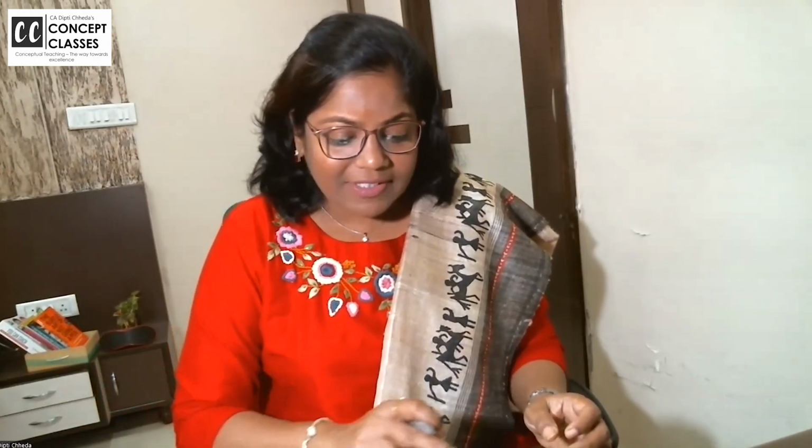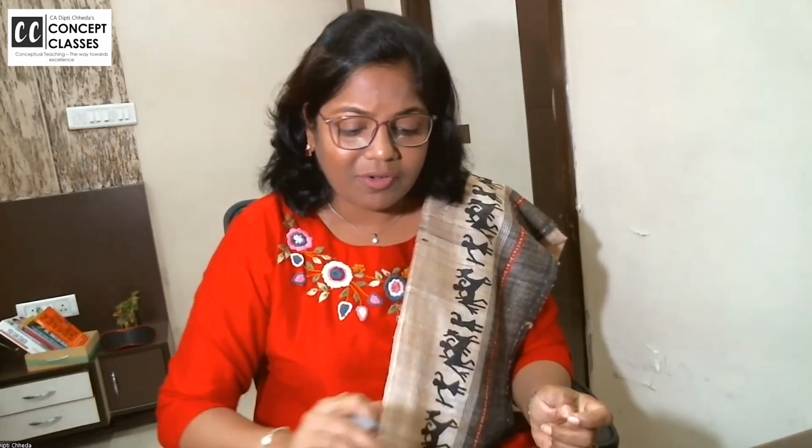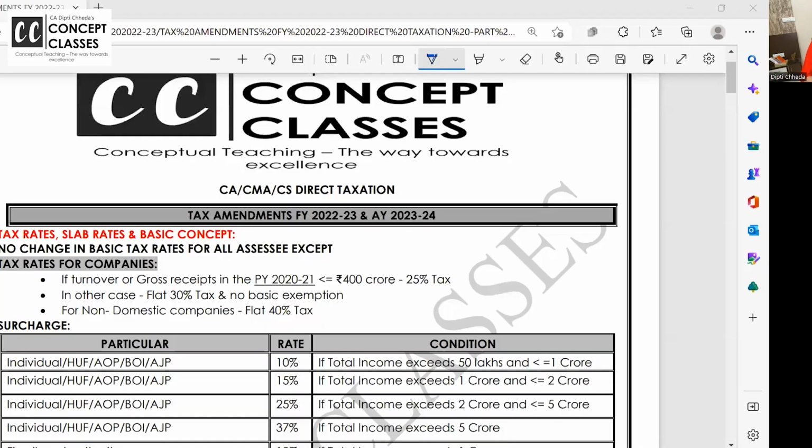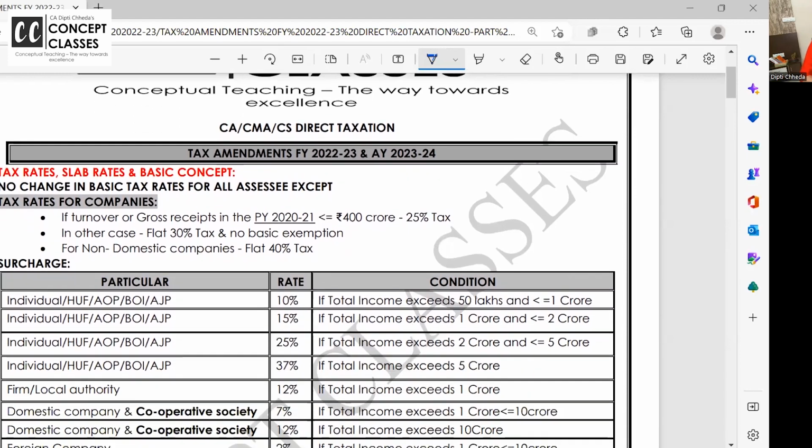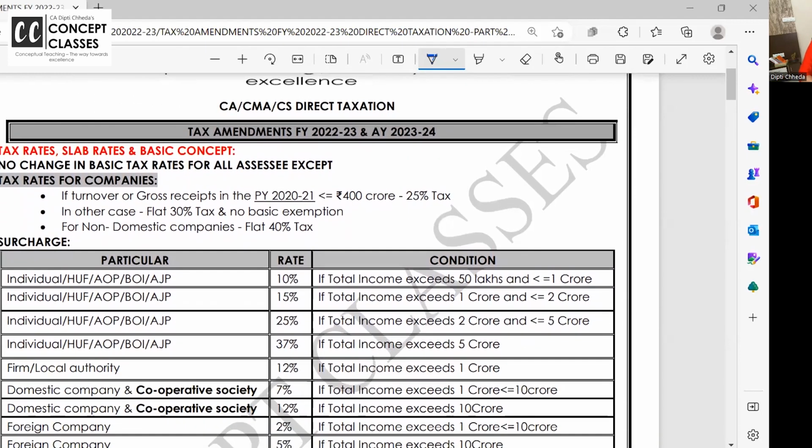If you do not have the PDF, pause this video, take a printout, and keep it beside you, because when you have that hard copy, it makes a lot of difference. Here we begin with the first amendment, which is related to tax rates and slab rates. There is no change in the tax rates and slab rates.